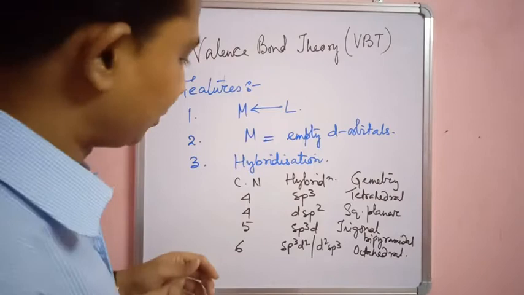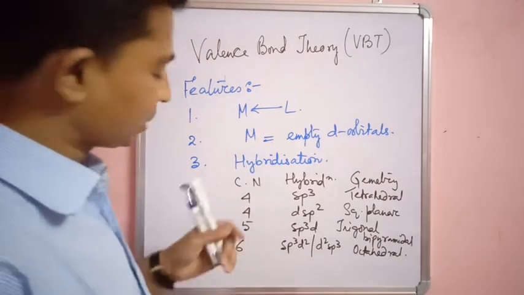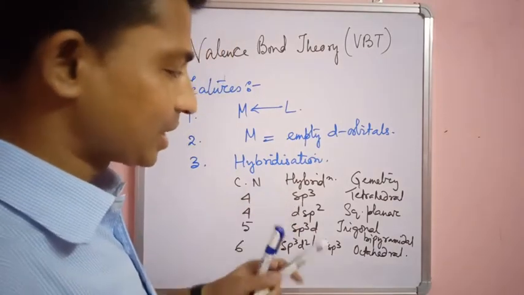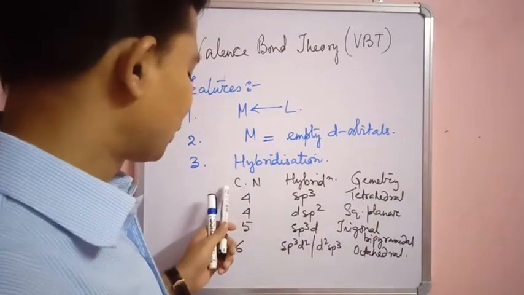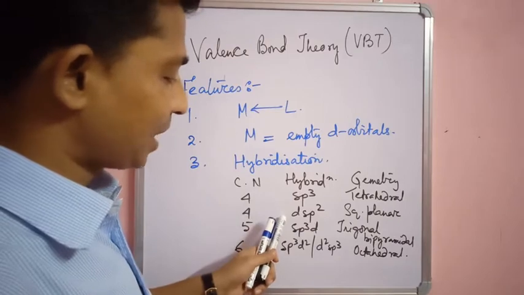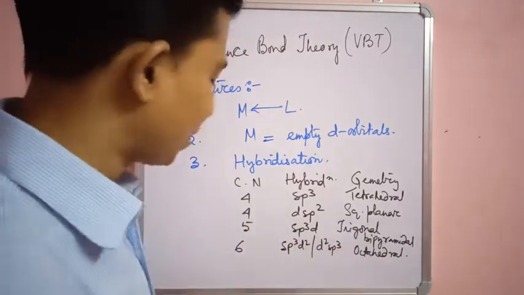And on the basis of that, coordination complexes with coordination number 4 should undergo sp3 hybridization, and the geometry accordingly will be tetrahedral. The coordination complexes with coordination number 4 can again have dsp2 hybridization, and the complexes will be square planar.